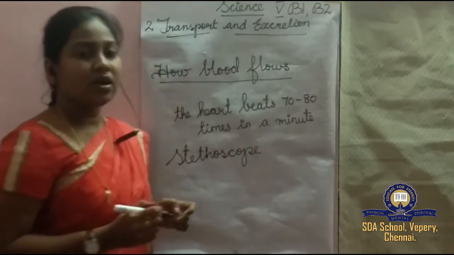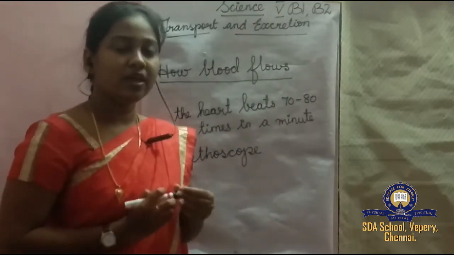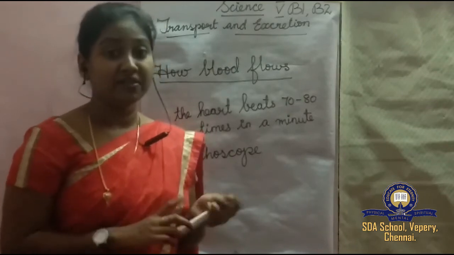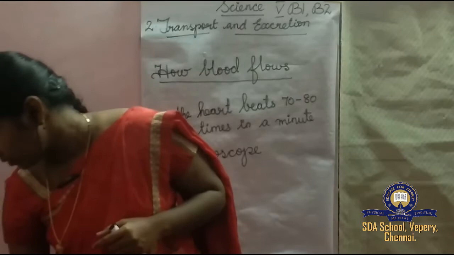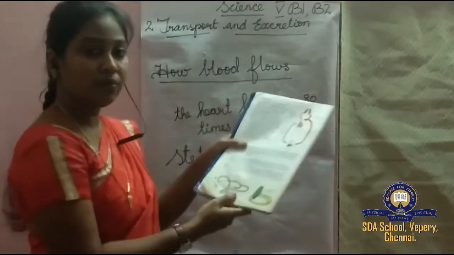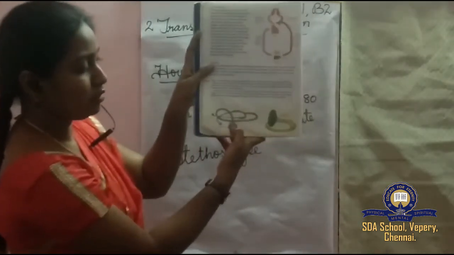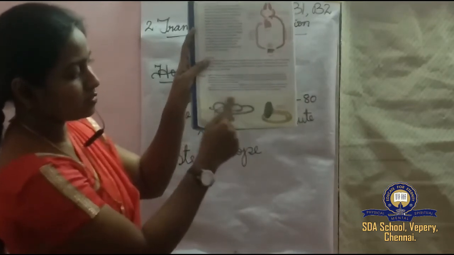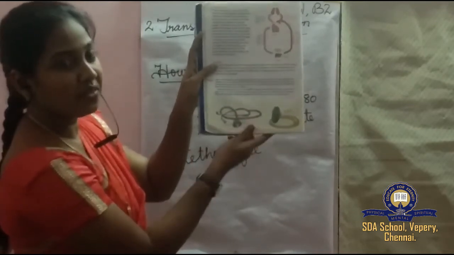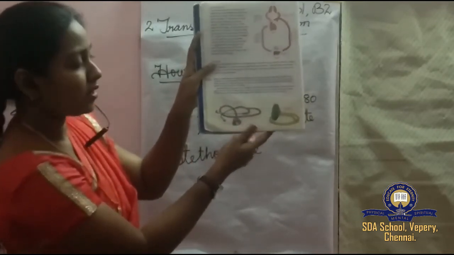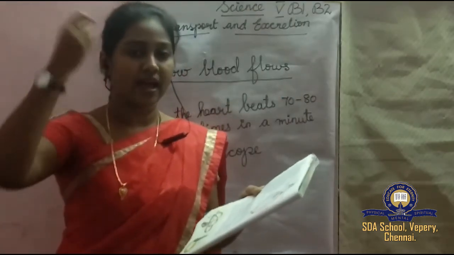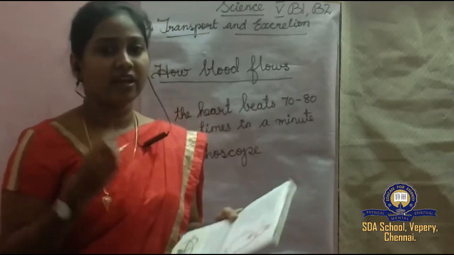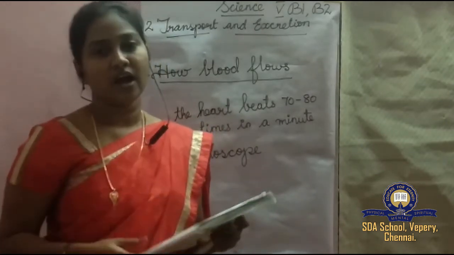Stethoscope. With the help of the stethoscope, he listens to your heartbeat. I'll show you. I think you can see this stethoscope. He hangs it over his neck and listens to your heart.